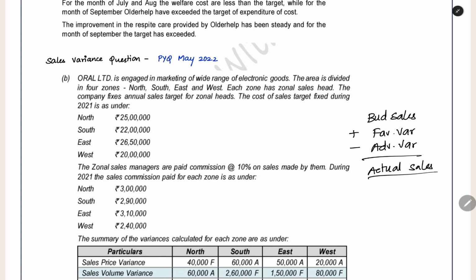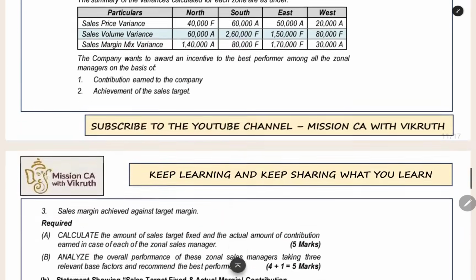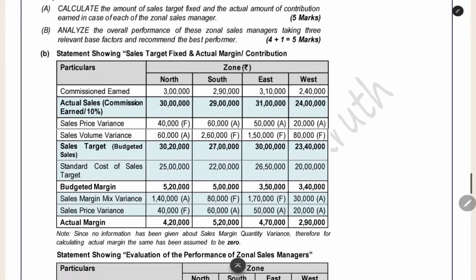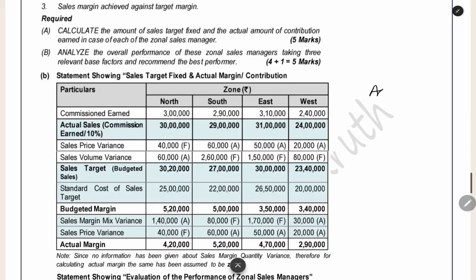Budgeted sales you will get, and then when you have any favorable variance, like sales price variance, sales quantity variance, sales volume variance, you add the favorable variance and reduce the adverse variance, and you will get the actual sales. So same here, you are having the actual sales. In budgeted sales, you add the favorable variance and reduce the adverse variance to get the actual sales.